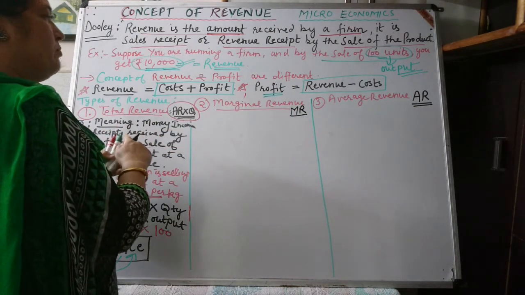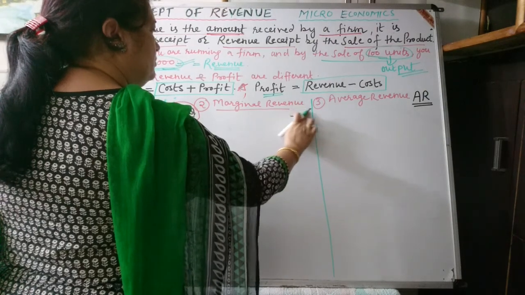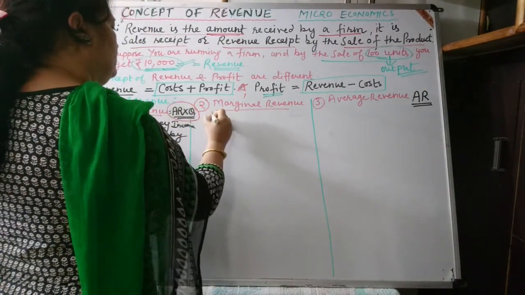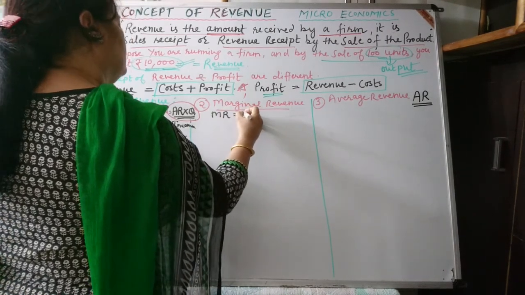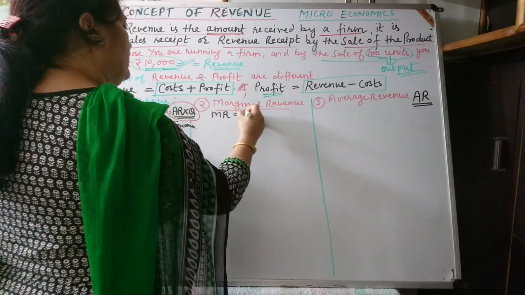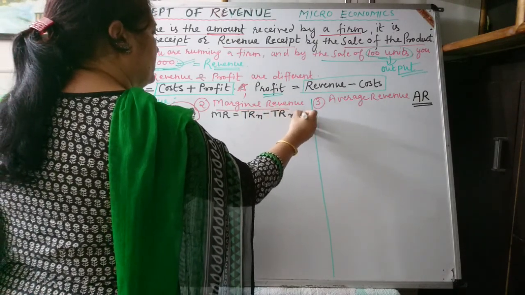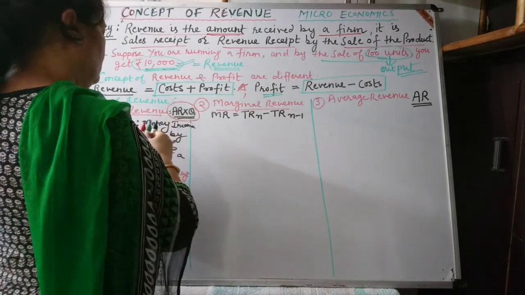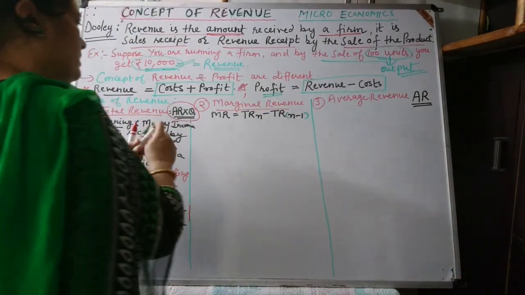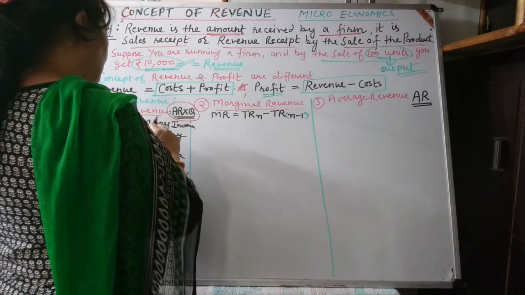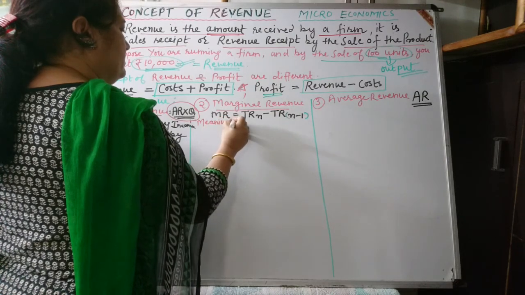Next, how can marginal revenue be calculated? Here I am writing down the formula: MR is equal to TR up to n units minus TR up to n minus 1. How is this formula obtained? First of all, what is the meaning of MR?